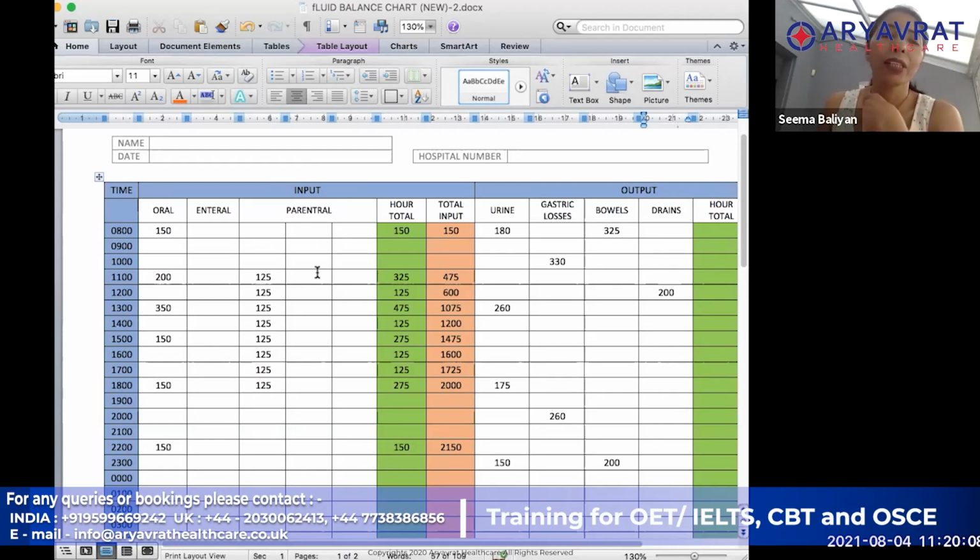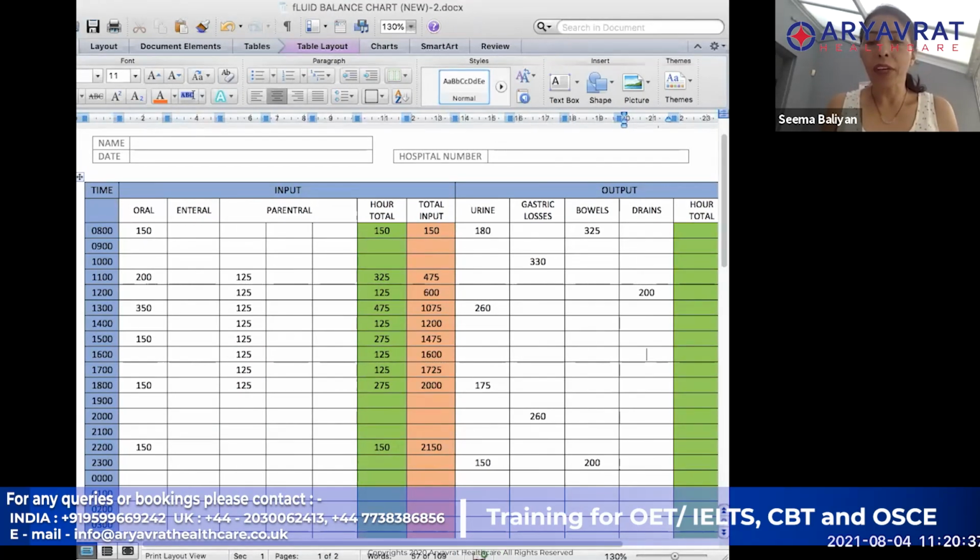Say, for example, if they had said that bowels were open at 8 o'clock in the morning, but no measurement was given, then you put a tick mark in front of 8 o'clock in the morning, so that you have acknowledged that the bowels were opened. It is not necessary to say how much it was, but you have acknowledged that the bowels were opened. In the same way, we are going to add it over here.